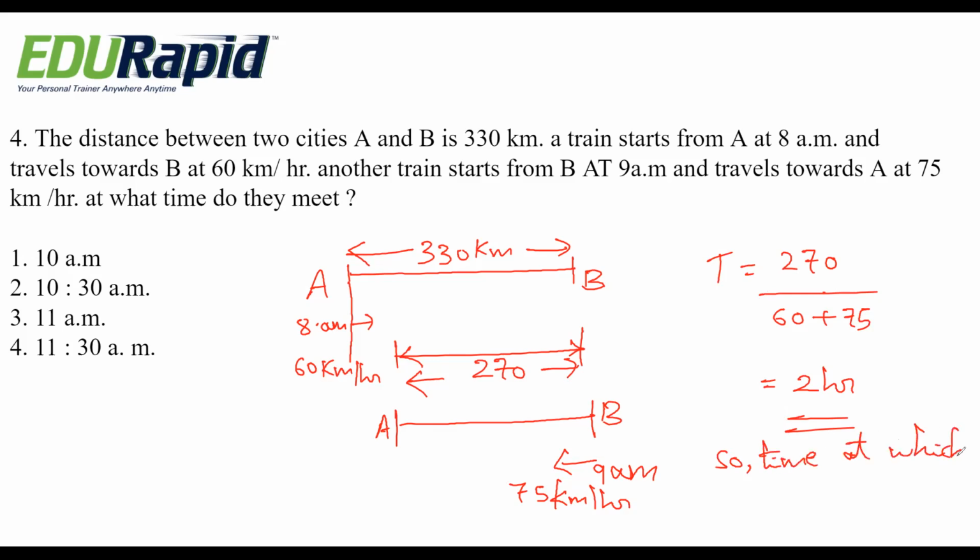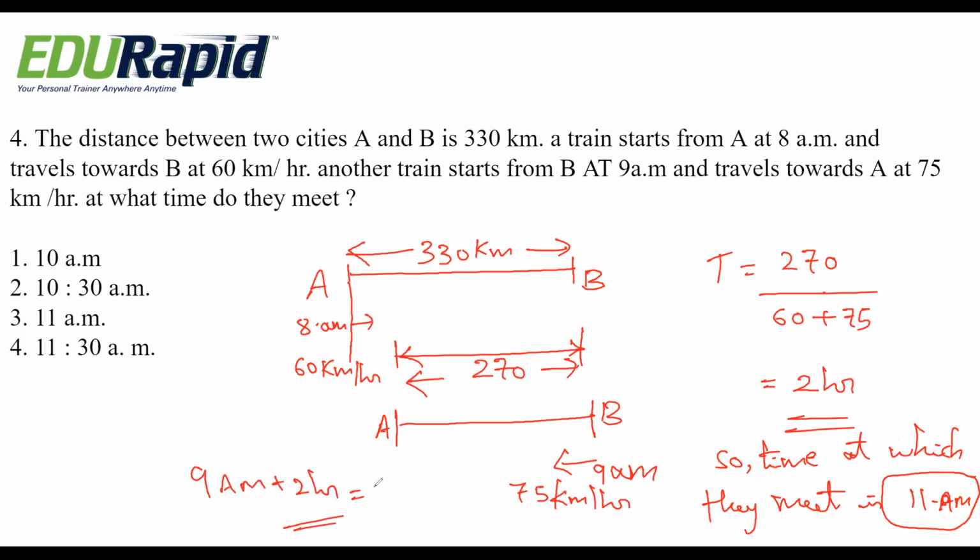Time at which they meet is 11 a.m. Okay, 9 a.m. plus 2 hours, that is 11 a.m. So this is the concept behind this. Option 3 is the right answer.